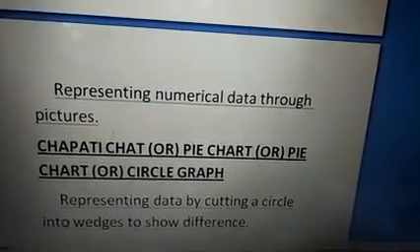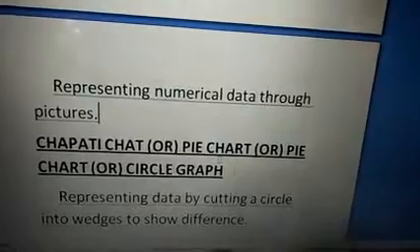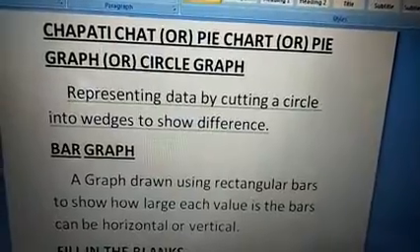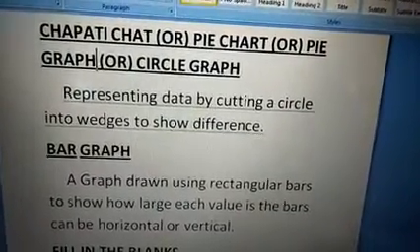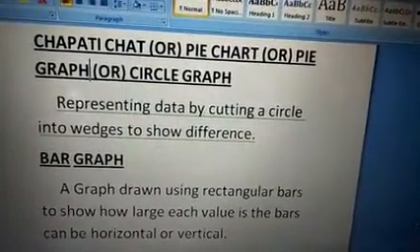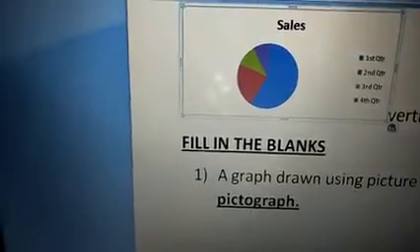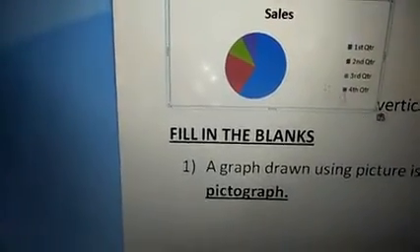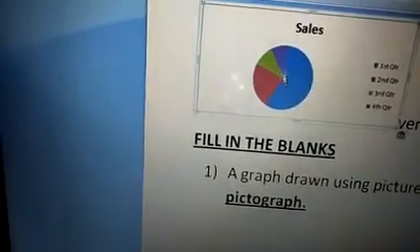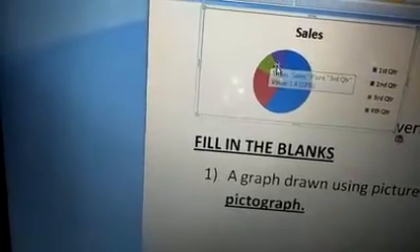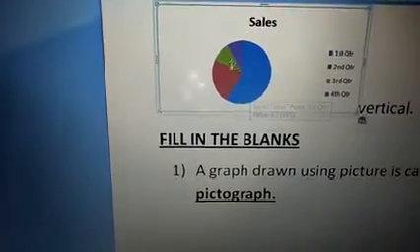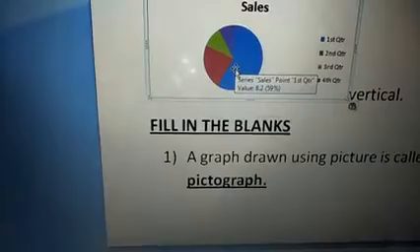Next, chapati chart or pie chart or circle graph, representing data by cutting a circle into wedges to show a difference. For your reference only I show this pie chart, children, no need to draw. This is the circle, the cutting of wedges. Okay, so this is called pie chart. It looks like chapati, so we call it chapati chart.